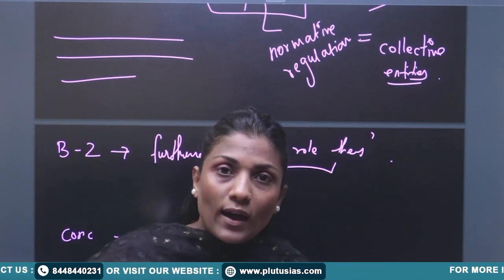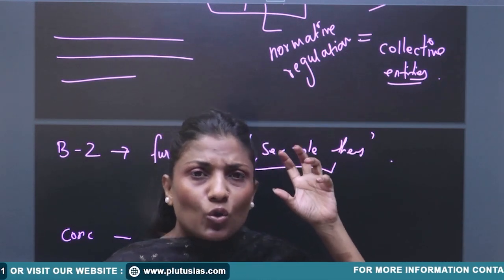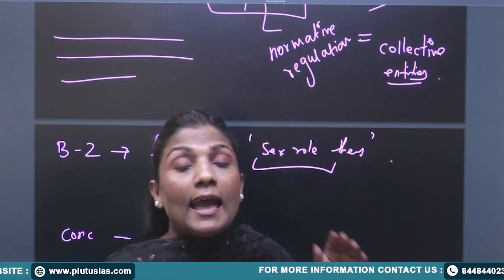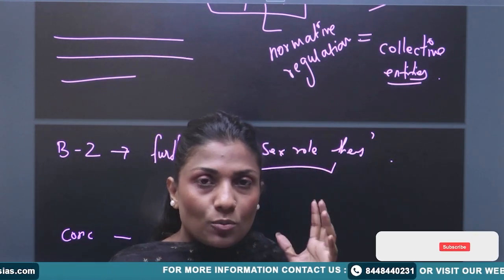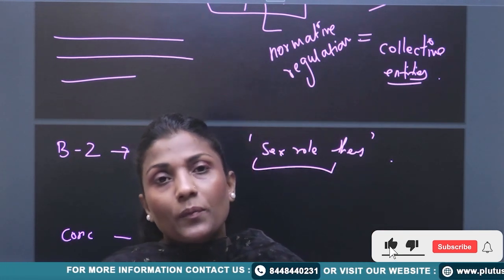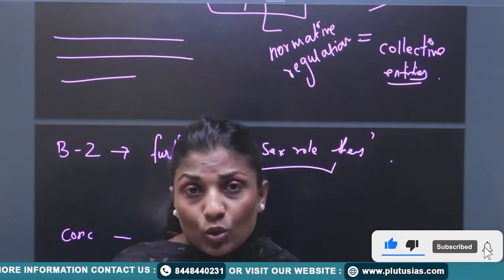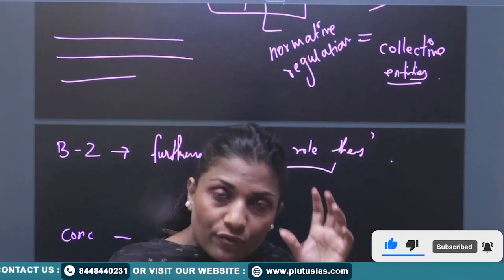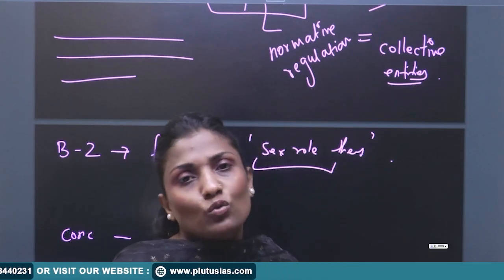So you need to have the flow charts, you need to have good conceptual clarity, and keep in mind that you're writing for 150 words. I hope you like the suggestions and the way I have framed this answer. Thank you so very much.